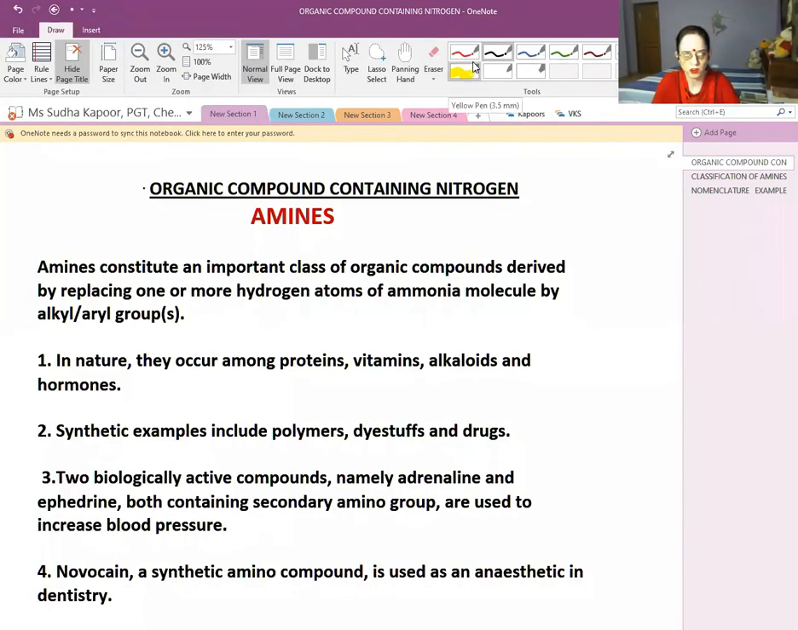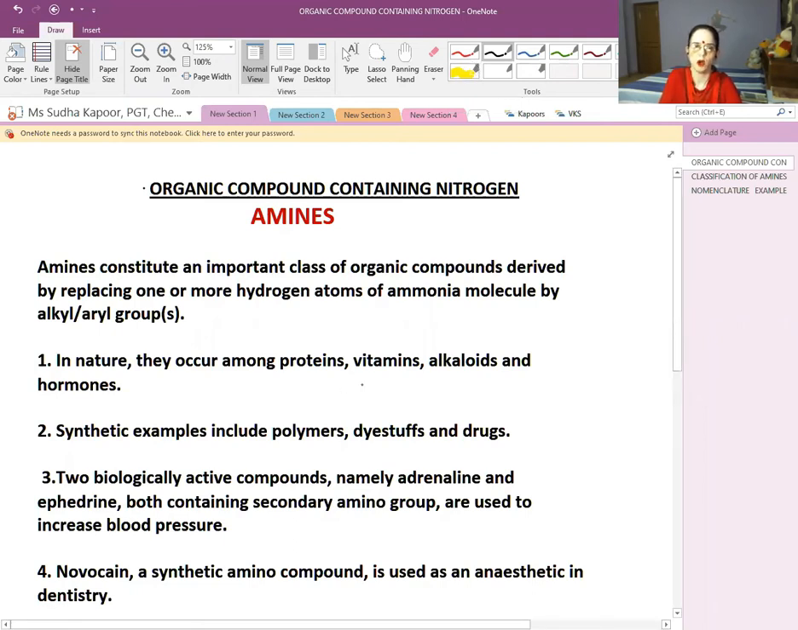Hello students, we are on a new lesson, organic compounds containing nitrogen, and we are now talking about amines. So what are amines? Amines are the organic compounds which are obtained by replacing one or more hydrogen atoms of the ammonia molecule, either by an alkyl group or an aryl group. They have a very important part in our life also.